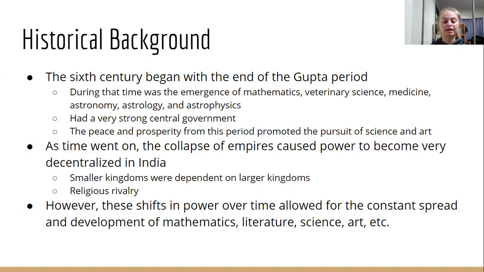Buddhism and Hinduism were the two main religions in India. And with the rise and fall of empires and the religious rivalry, Buddhism began to decline, and Hinduism faced a lot of military violence. But because of these shifts in power, it allowed for the constant spread and development of mathematics, literature, science, art, etc.